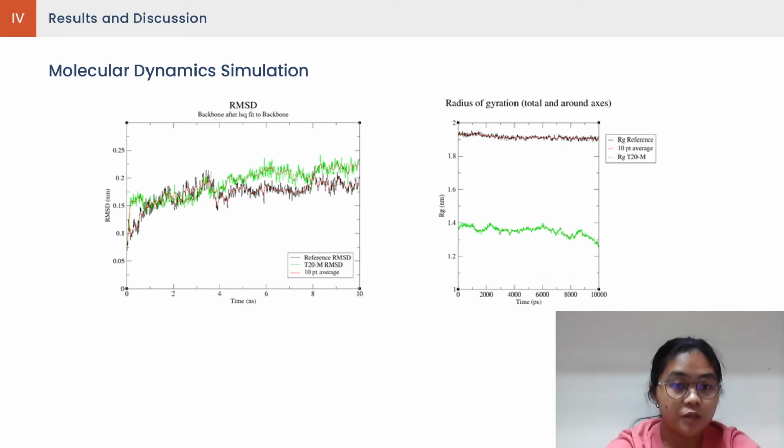The radius of gyration measures the compactness of the given protein structure, where it is known that alpha helixes result in a lower radius of gyration than beta sheets or structures with a combination of both. This explains why the T20M complex has a lower radius of gyration, as the T20M peptide is composed of a single alpha helix.